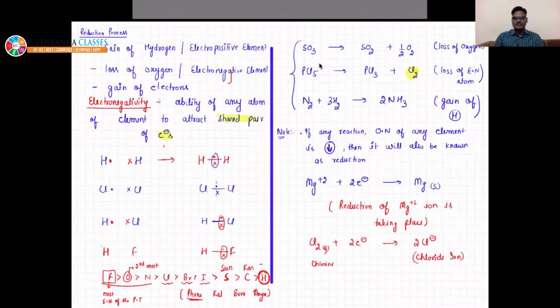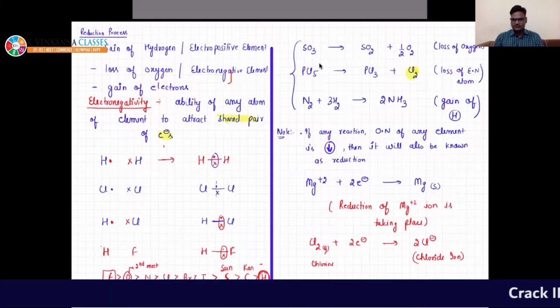Yeah, thanks. Nice. So let us move to oxidation. Oxidation process is nothing but, here it is gain of hydrogen; you can write loss of hydrogen. Here it is loss of oxygen; you can write gain of oxygen. Gain of electrons; you can write loss of electrons. And in the note, you can write increase of oxidation number. So if you have understood reduction, then oxidation is just the reverse of that. Is that okay? So I'm writing it.